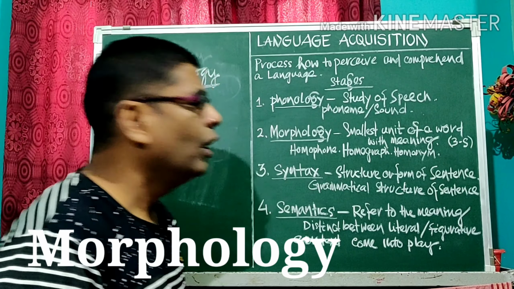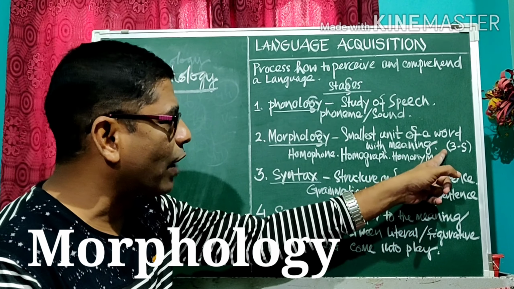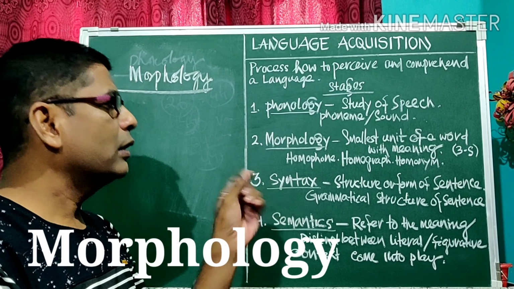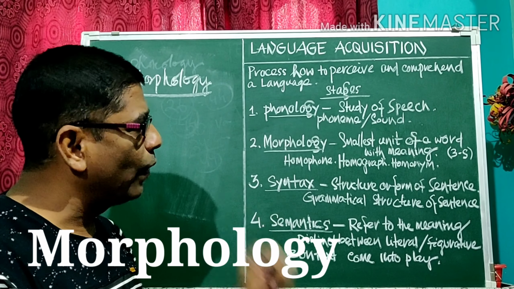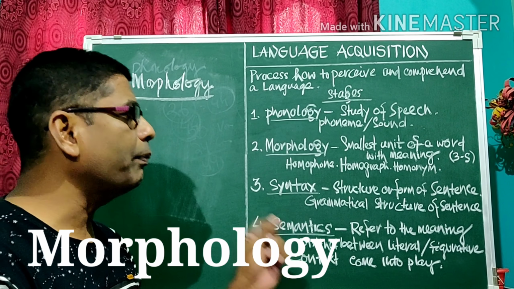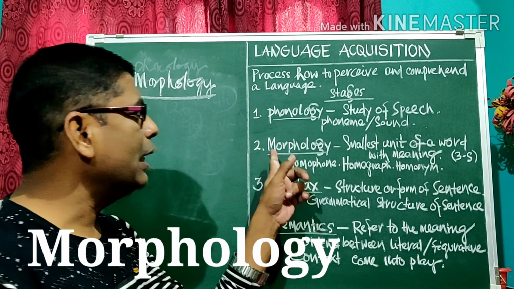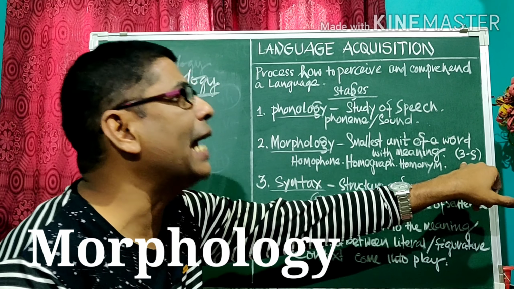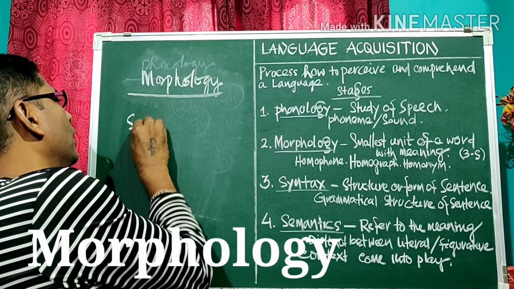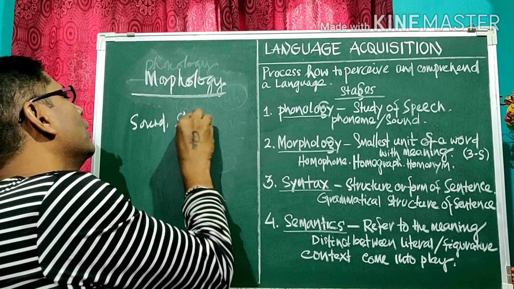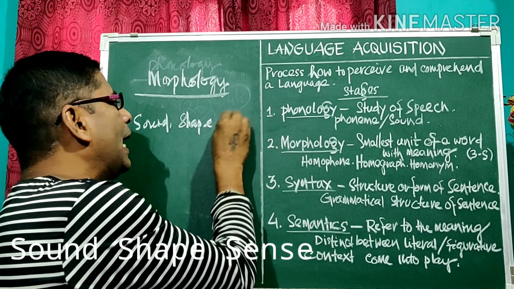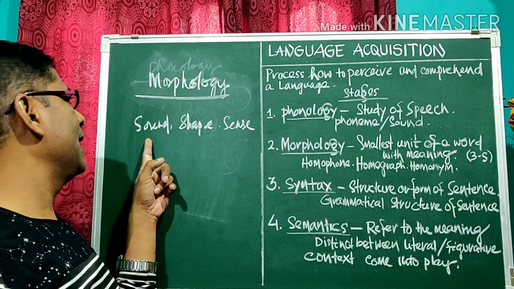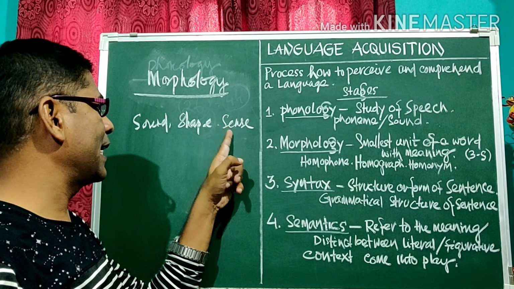What is morphology? Morphology is the smallest unit of a word with meaning, having joined alphabets to make a word which has some sort of meaning, and it is called morphology. Means word, or it has 3 S: sound, shape and sense. The morphology word has 3 S: sound, shape and sense.